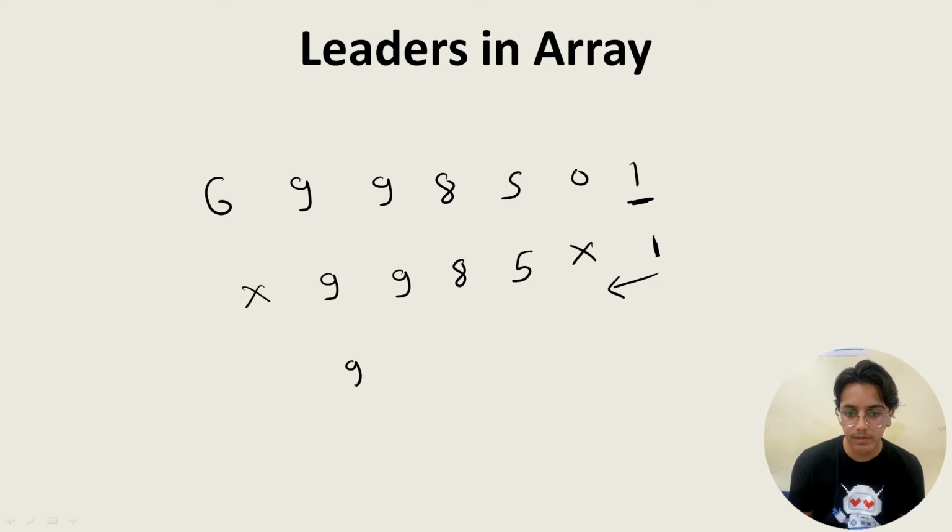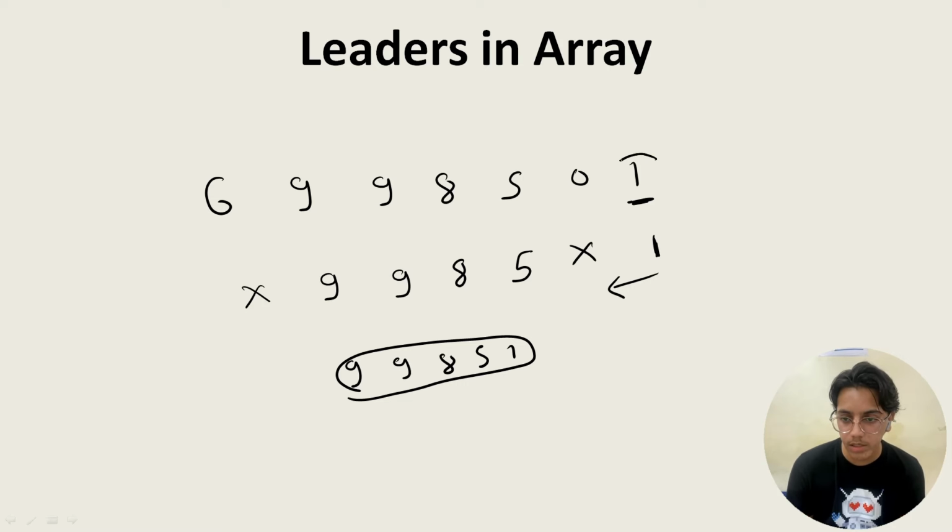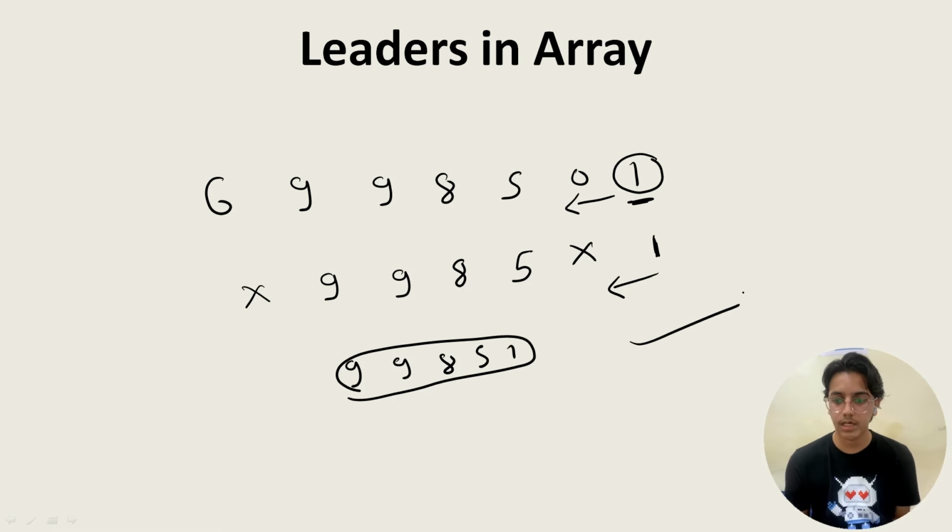So the output will be 9 9 8 5 1. So that is the concept of linear array. We have to start from the cornermost element, and then we have to check elements that are greater than or equal to itself on its left side. That's how we do this.